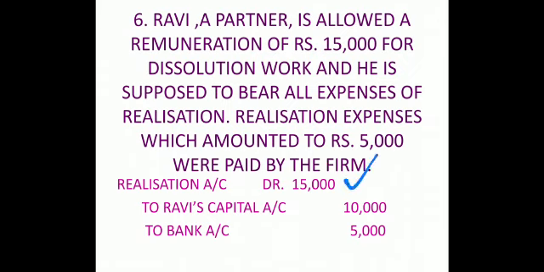So realization debit 15,000. But actual realization expenses are 5,000. He is not paying out of his pocket. So what will we do? We will credit bank account 5,000, because this much bank balance of the firm is reducing. And we will give a credit to Ravi only with the balance amount of 10,000. Because we'll say, okay, we were supposed to pay the remuneration of 15,000 to you, but out of that 5,000 you have already withdrawn, which should have gone from your own pocket. So now the balance amount of 10,000 only we are going to pay.